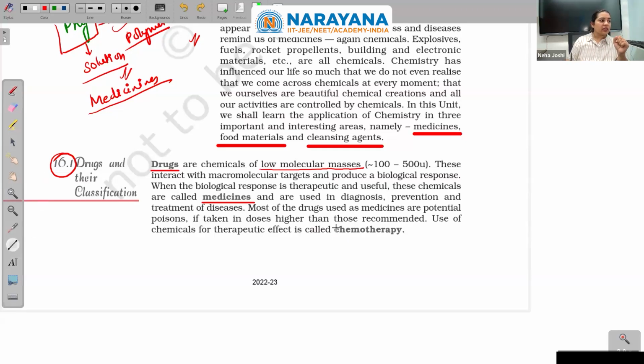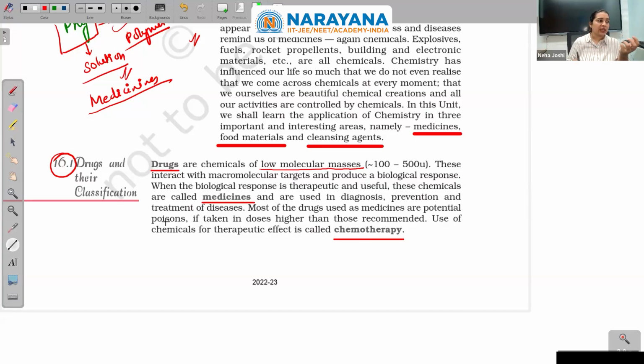If we are using chemicals for some therapy, then it is called chemotherapy. So what we learned: drugs are chemicals with small molecular mass. They interact with some macromolecular targets, large molecules, and generate some biological responses. If the biological response is in favor of health or for some good purpose, then they are called medicines. They can be poisonous if used beyond the prescribed doses.